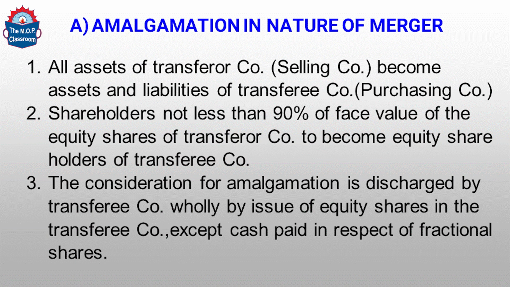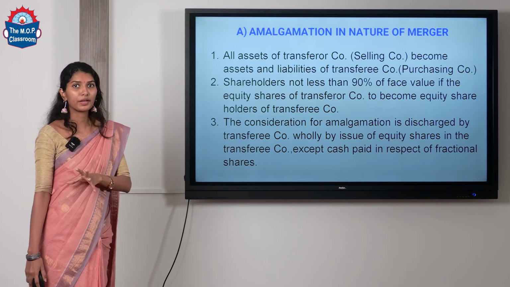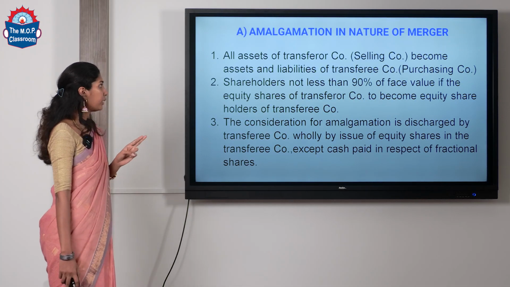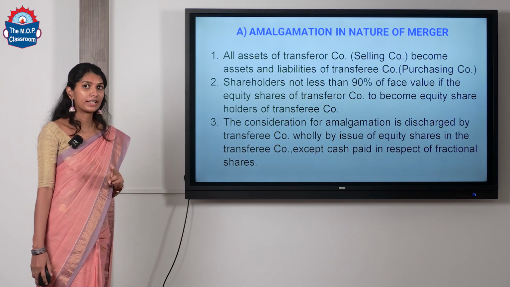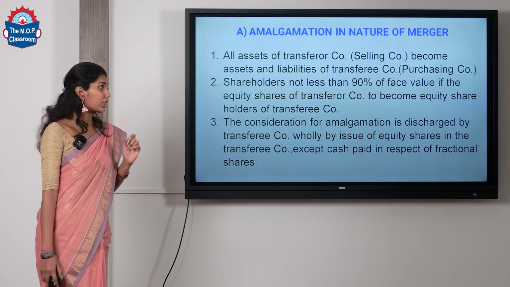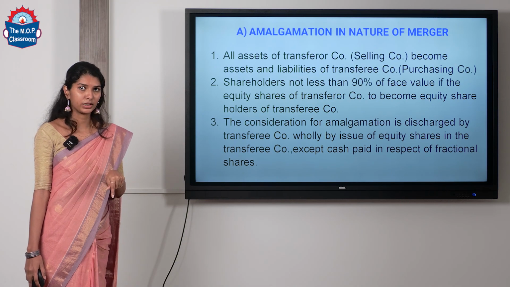Okay. So all the assets whatever is there with the old company should be taken over by the new company. That is the first condition. Second one, shareholders not less than 90% of face value of the equity shares of transferor company to become the shareholders of the transferee company.